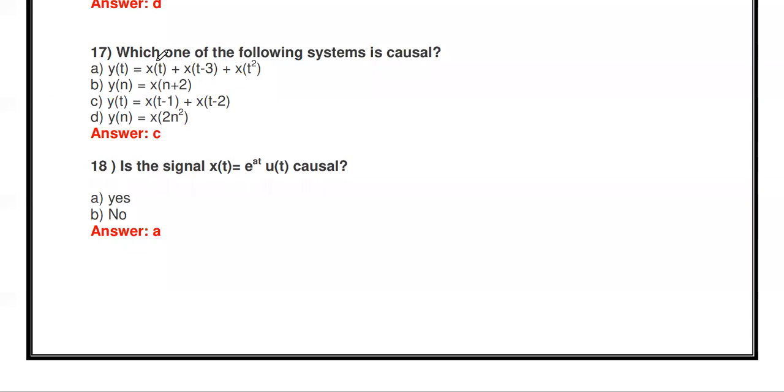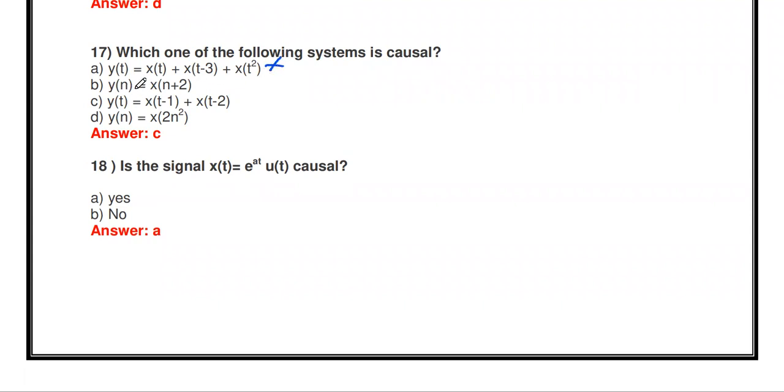Here x of t is the present input. x of t minus 3, as I already told, x of t minus some value means it's a past input. x of t squared: consider t equal to 2, so 2 squared means 4. For the present time t equal to 2, t equal to 4 is a future input. So this third term is a future input. So the first system output depends upon the future input, so it is non-causal.